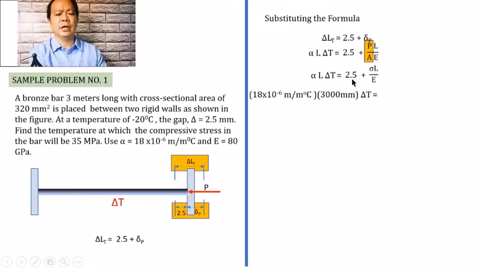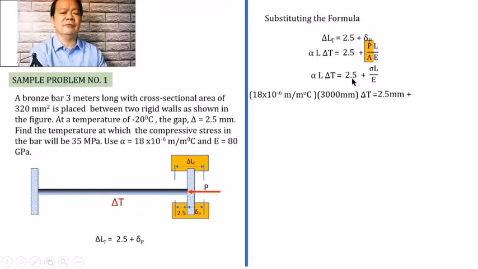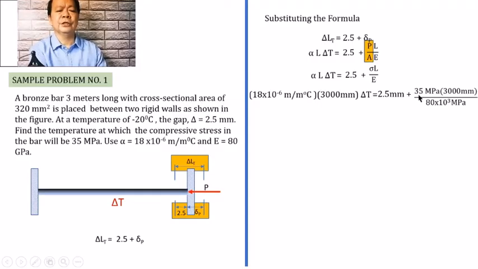Whereas on the right we have 2.5, which is a constant given, plus the stress, which is equal to 35 megapascal, multiplied by the length, which is 3000 millimeter, and the modulus of elasticity of 80 times 10 cubed megapascal.